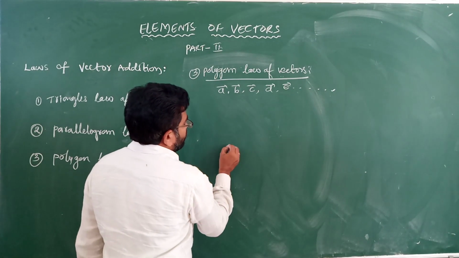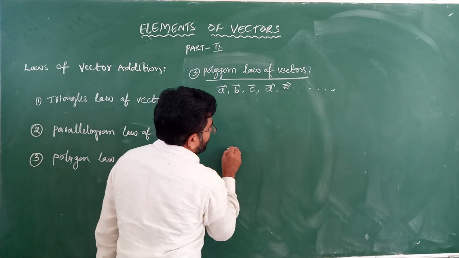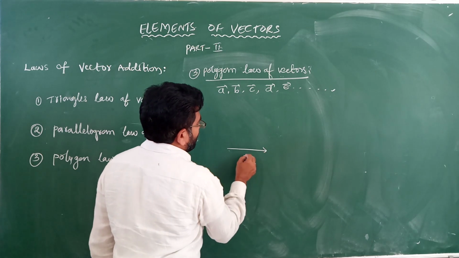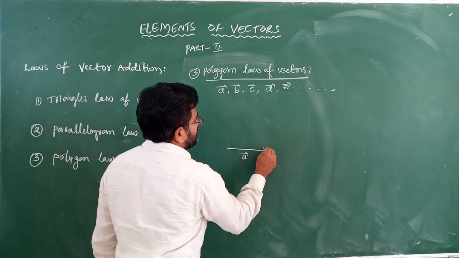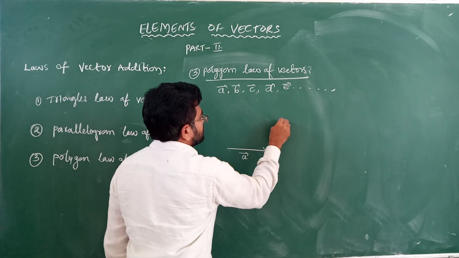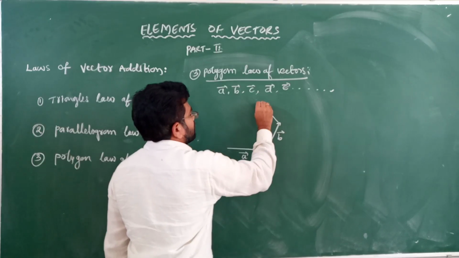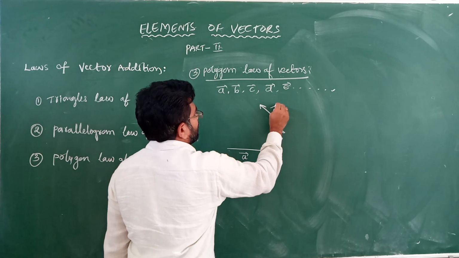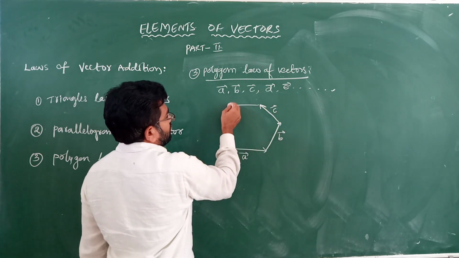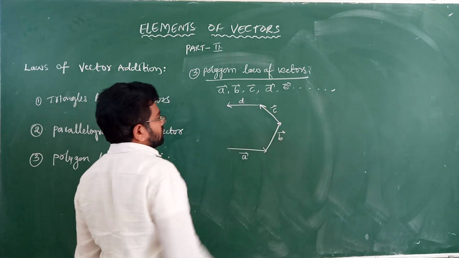Now we'll discuss this. This is one vector, this is B vector, this is C vector, this is D vector.